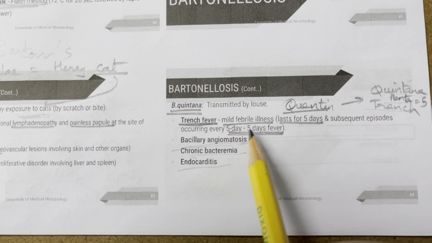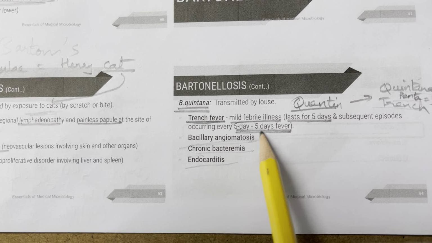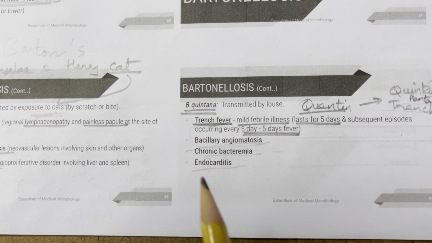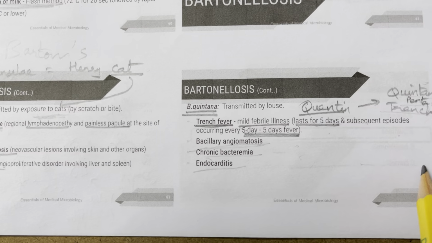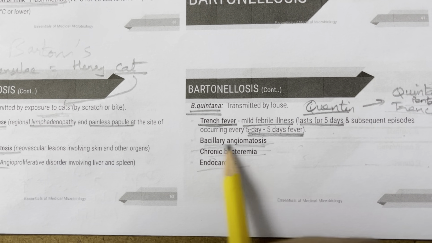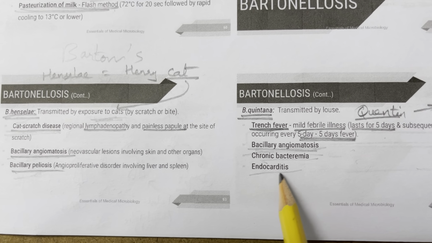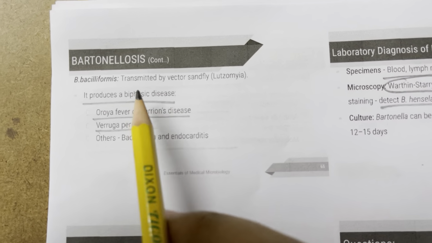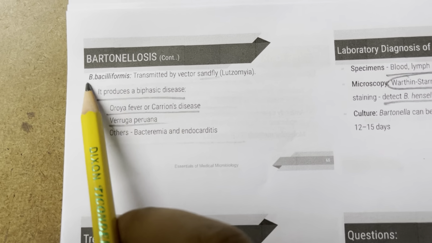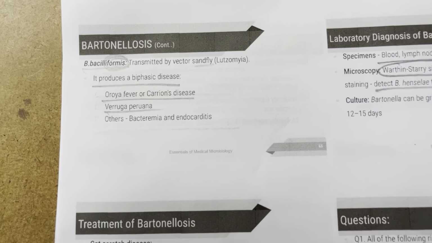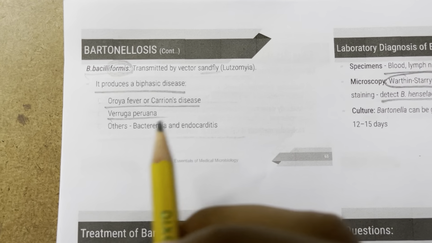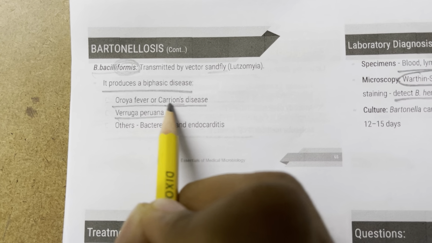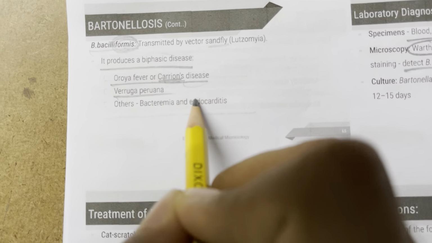It lasts for 5 days, and subsequent episodes occur every 5 days, a 5-day fever. It continues for 5 days, occurs after 5 days, continues for 5 days, occurs after 5 days. There is again bacillary angiomatosis and chronic bacteremia and endocarditis. Now, B. bacilliformis is transmitted by the sand fly, because sand, bacilliformis, and it produces a biphasic disease. So Oroya fever or Carrion's disease, you carry sand, bacilliformis, Carrion's disease, and verruga peruana.